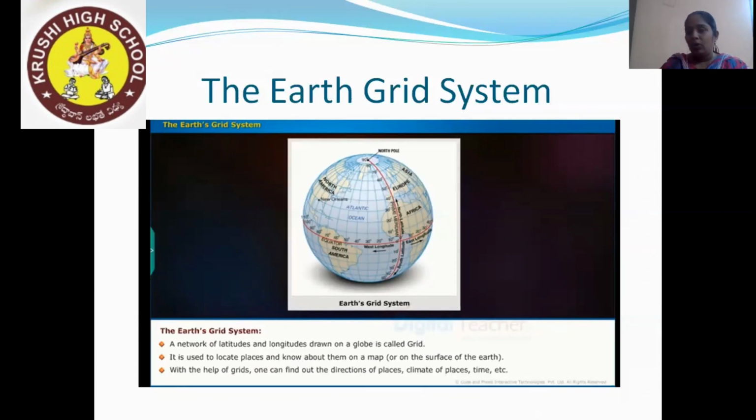How exactly it is located, at how many kilometers distance away it is located. With the help of the grid, one can also find out the direction of a place, climate of a place, and time. Is that clear to you? So it helps us in many ways.